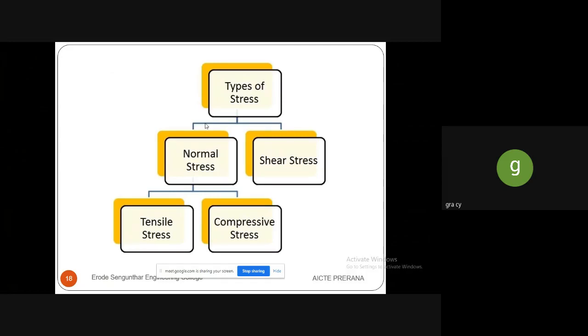So these are the various types of stress. Types of stress are divided into two categories: one is normal stress, another one is shear stress. In normal stress, there are two types: one is tensile stress, another one is compressive stress. Always the tensile is positive and the compression is negative.